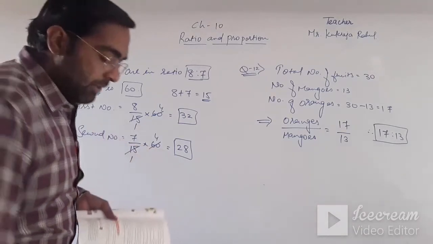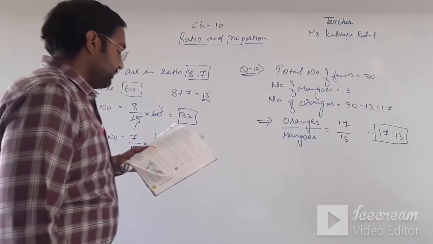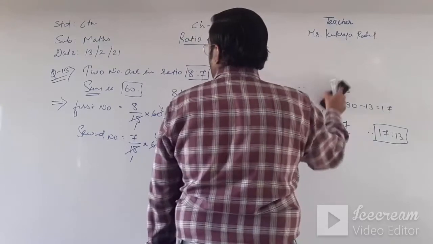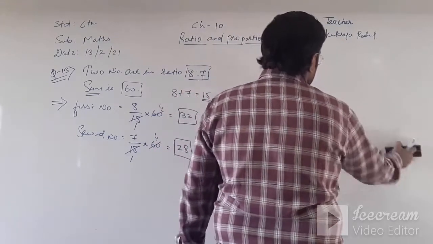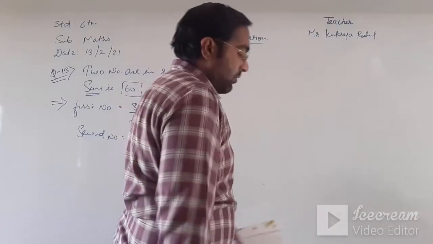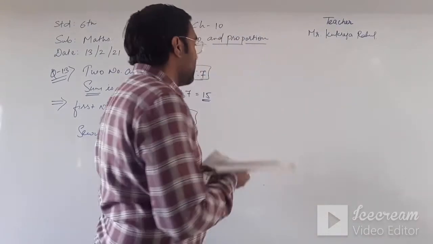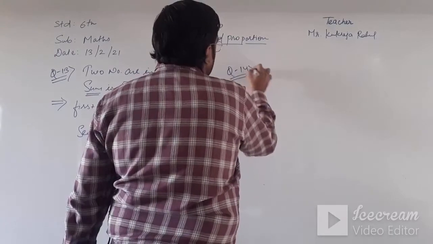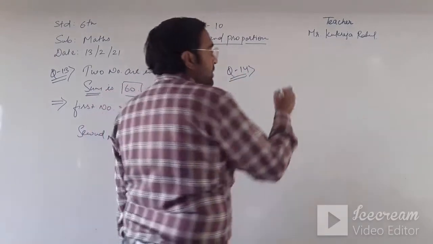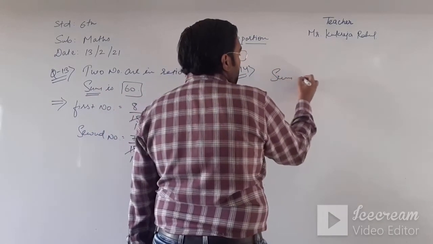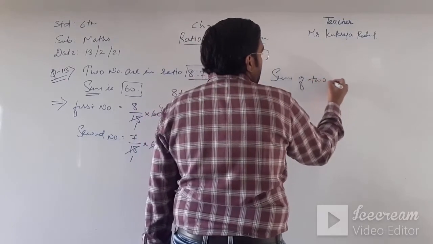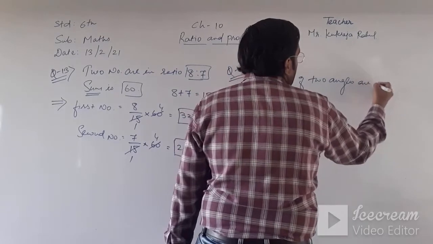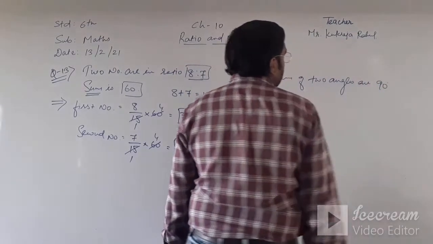Now question number 14 is similar to question number 13. Here again the sum of the two angles is given, that is 90 degrees.